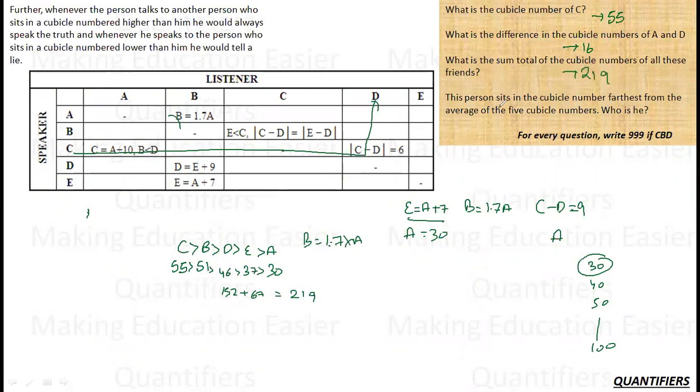The person sits in the cubical number farthest from the average. So the average comes out to be 43.8. From the average, the maximum distance is A. So the answer is A, farthest in terms of the cubical number difference.